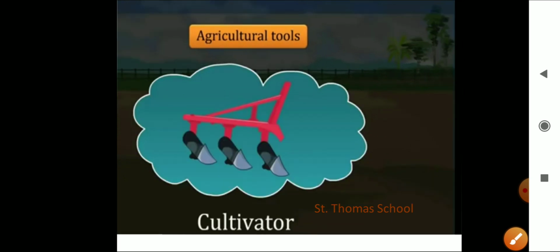Next, the cultivator. Nowadays, ploughing is done by a tractor-driven cultivator. The use of a cultivator saves labor and time.